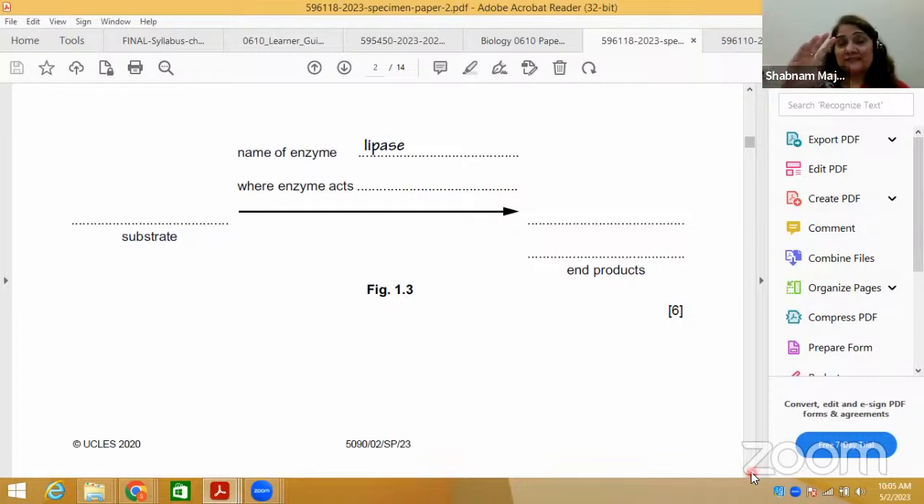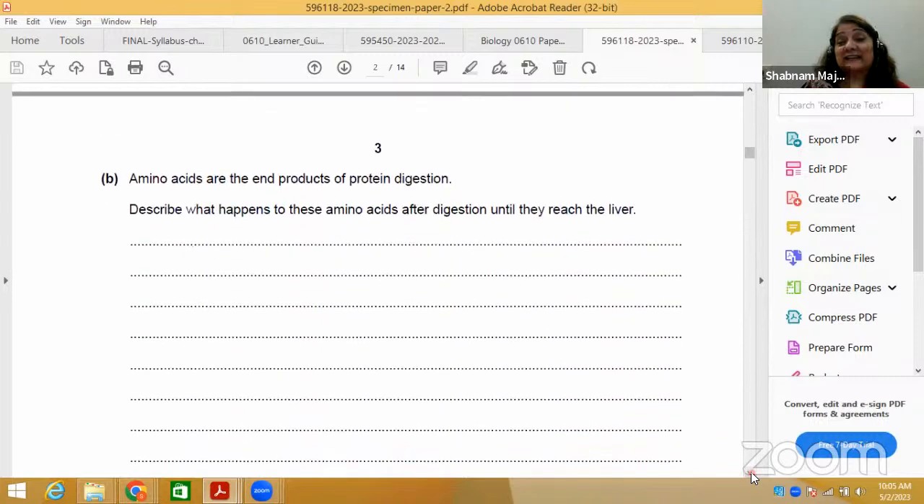How fat globules can be emulsified into fat droplets. That's important. Fat droplets are acted upon by lipase enzymes to increase the surface area. Lipases are present in the pancreatic juice, and emulsification is done by the bile. So you have to see so many topics are interconnected in this.